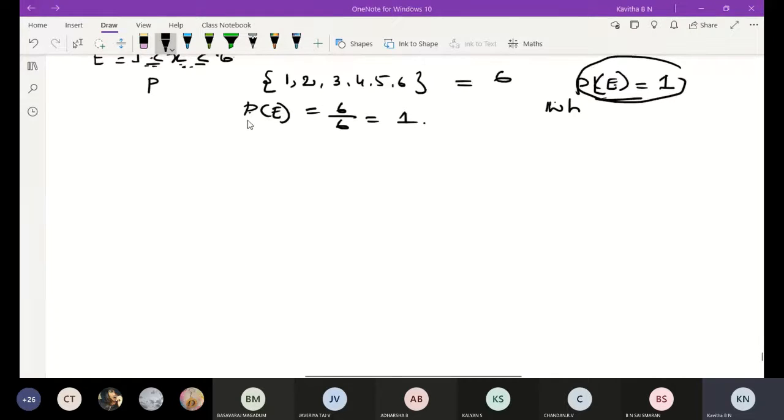Mathematically, the probability can be written as, once again I am explaining, observe here, is the notepad visible? Yes, ma'am. Okay. Probability of E is equal to M by N. M is nothing but the number of favorable cases.